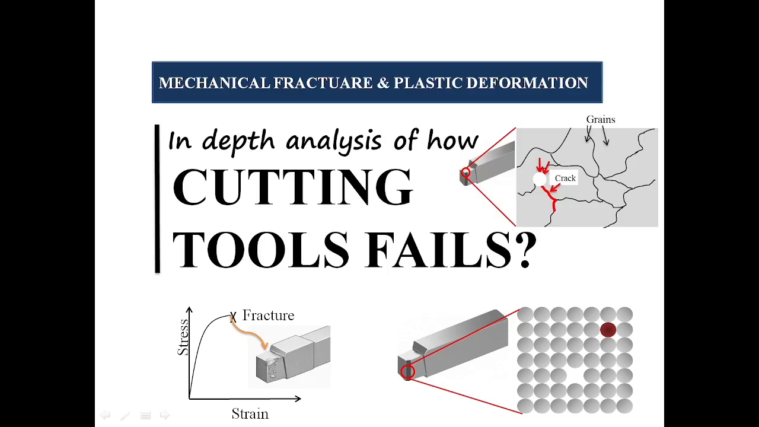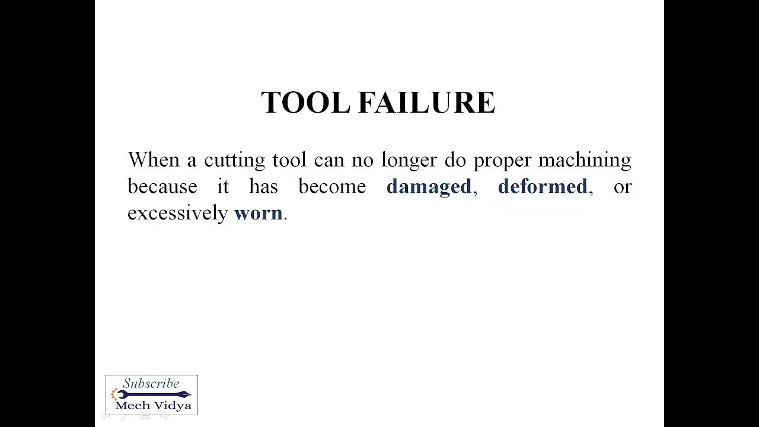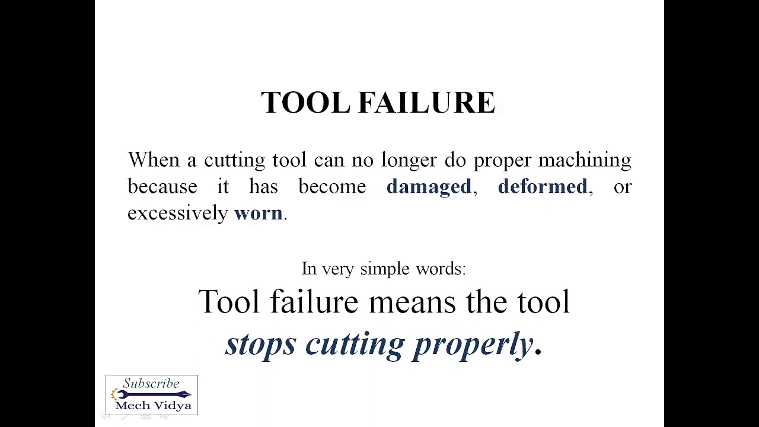Let us discover how a cutting tool fails. So what is a tool failure? It is actually the condition of a cutting tool when it becomes so damaged, deformed or worn out due to various reasons that it cannot machine properly. In easy language, when your tool stops cutting properly, this is called failure.